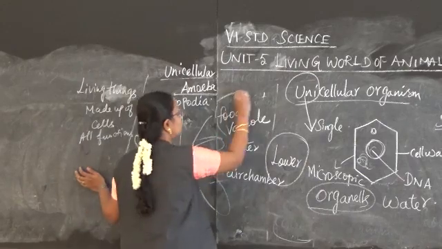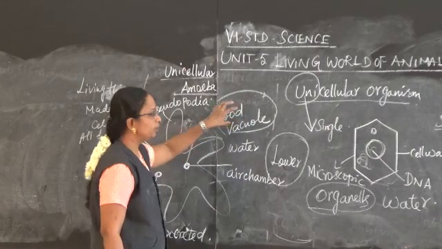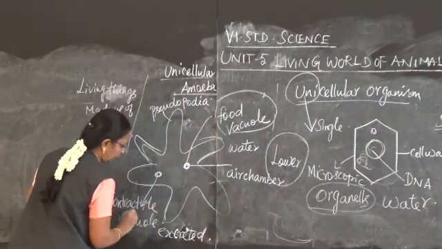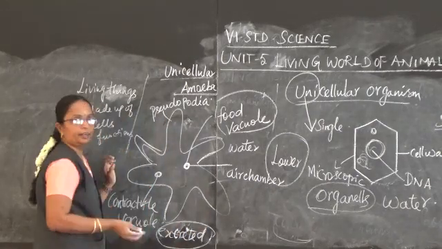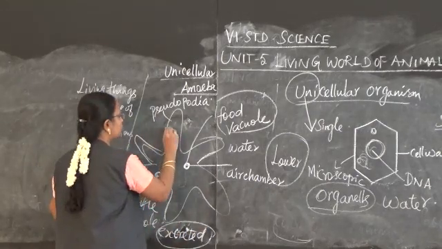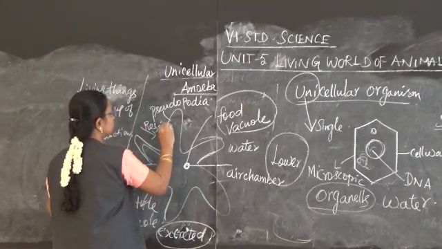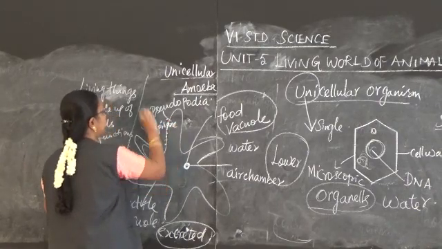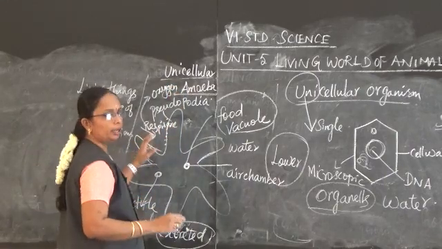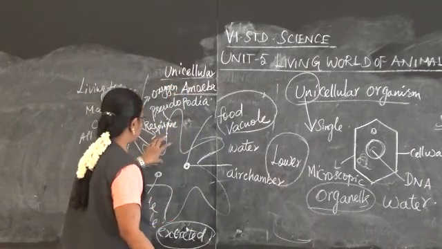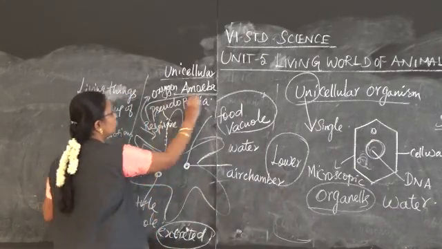So the food vacuole helps the amoeba to take in the food from the water and then the contractile vacuole helps them to get excreted, and then with the help of the pores, small chambers, small pores, they respire. They are taking in the oxygen present in the water and then removing carbon dioxide. So with the help of the small chambers they are respiring, and then with the help of pseudopodia.